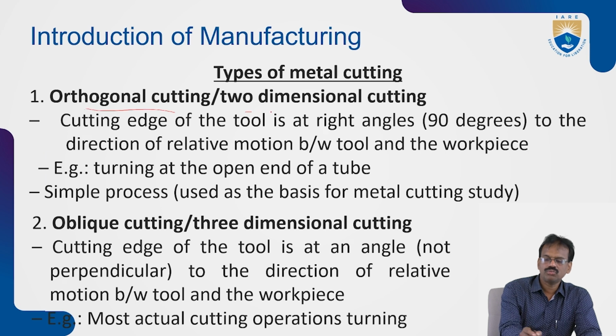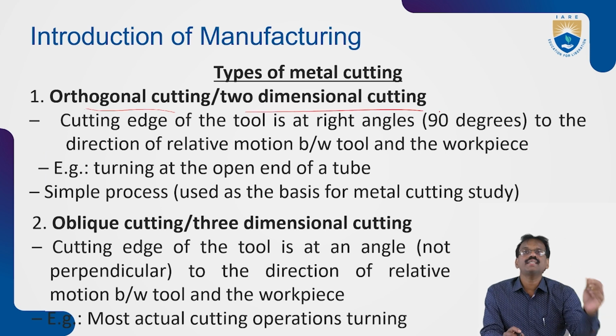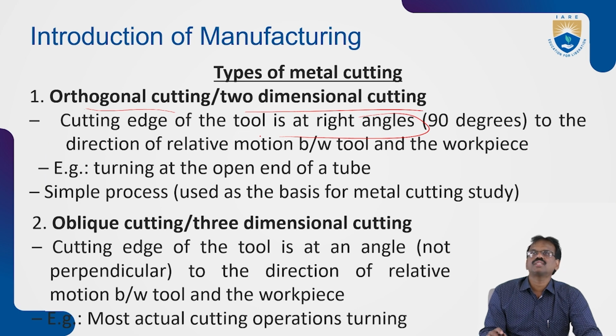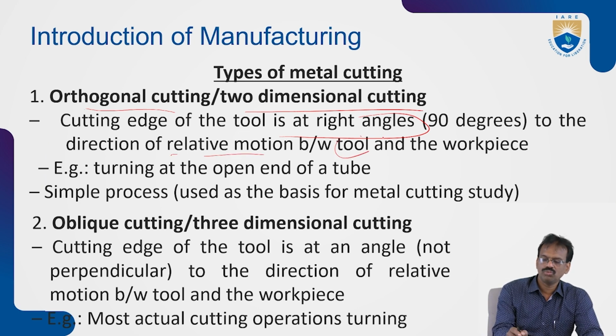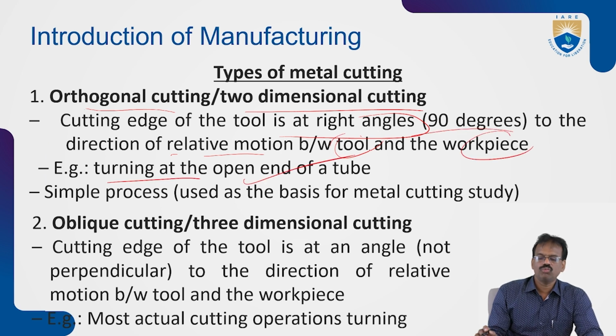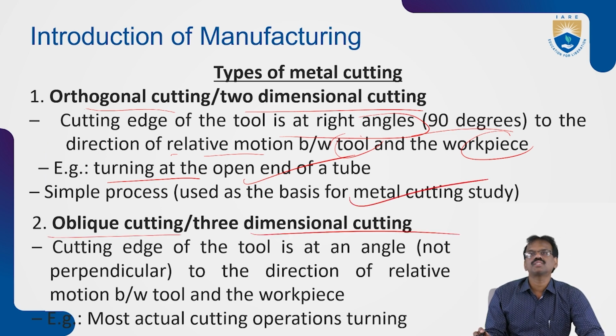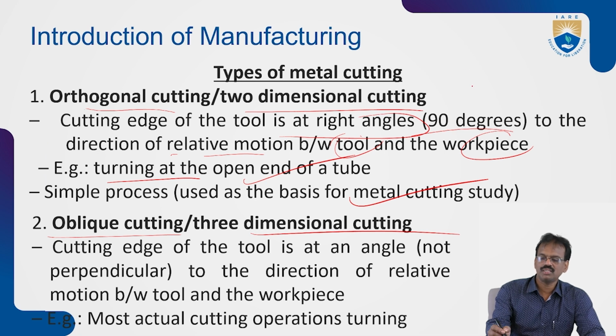Orthogonal cutting, or two-dimensional cutting: the cutting edge of the tool is at right angles, which means 90 degrees, to the direction of relative motion between the tool and the workpiece. For example, you can see turning at the open end of a tube. It is a very simple process used as the basis for the metal cutting study. Next, oblique cutting is three-dimensional cutting, while this one is two-dimensional cutting only.